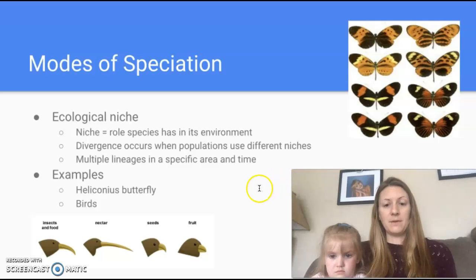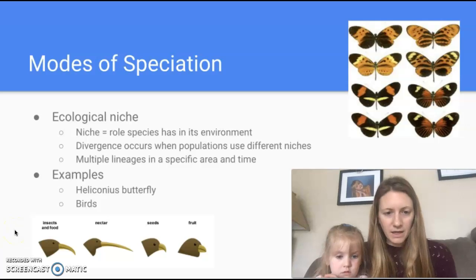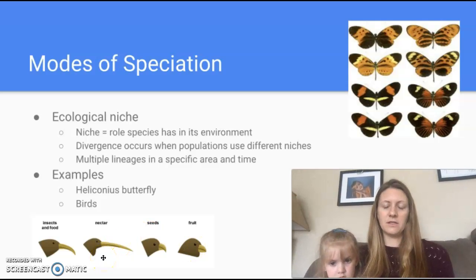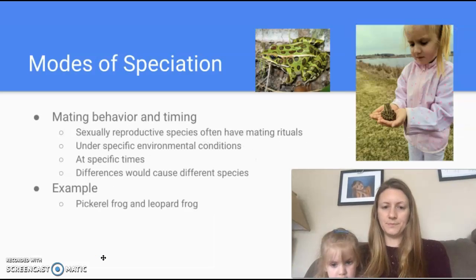This also happens very commonly in birds based on what they eat. So down here we've just got generic birds. But if you're looking at their beaks, you can see that there's very, very different beaks. This would be like a hummingbird. It's got a very long, slender beak so it can get pollen. This bird eats seeds, so it's very sharp. It can break open those seeds. Fruit needs a sharper beak, but not as sharp as seeds, because fruit is usually a lot easier to break into. So just based on different food sources, they'll develop into different species.